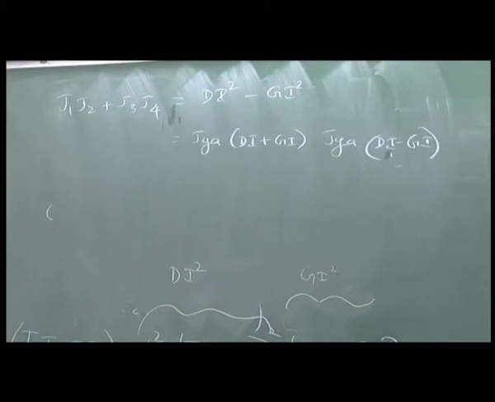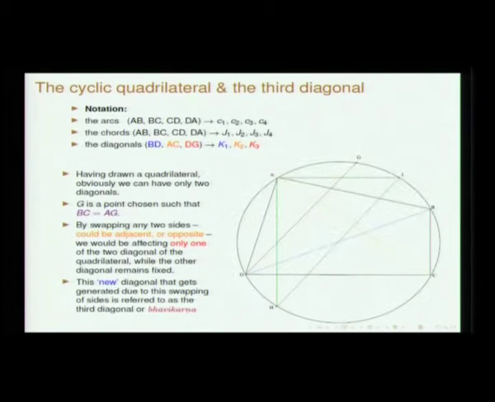So, once again we will go to the figure. DI plus GI: this GI is same as BI, so that is the midpoint, and therefore what I have is the ja corresponding to the arc DI plus BI, which is nothing but DB.